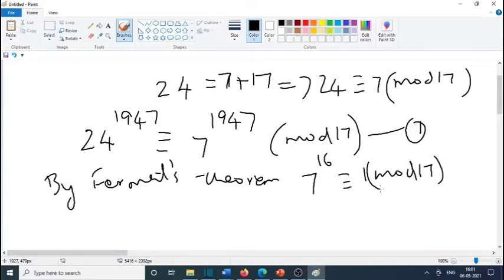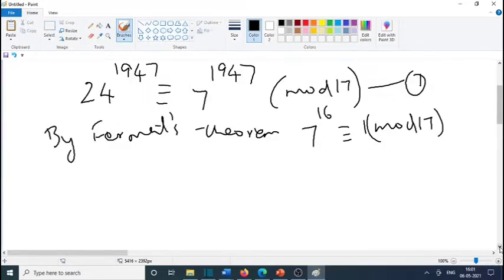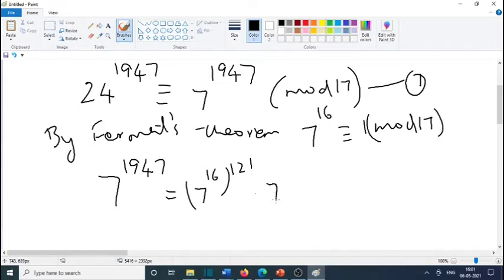Now we have to find 7 raised to 1947. So 7 raised to 1947 is equal to 7 raised to 16 into 121 into 7 raised to 11.